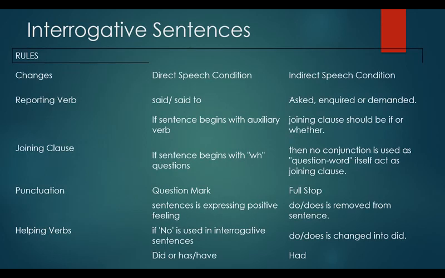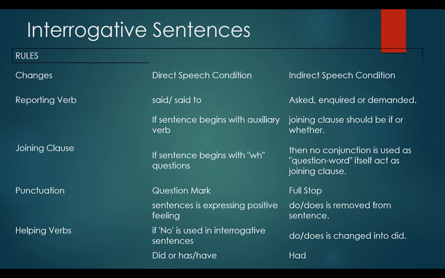Interrogative sentences are questions, and the reporting verb said or said to will become asked, inquired, or demanded. If the sentence begins with an auxiliary verb, the joining clause should be if or whether. If the sentence begins with WH questions like what, who, why, when, where, then no conjunction is used, as the question word itself acts as a joining clause. The punctuation would be question mark, and in the indirect speech, the punctuation will be a full stop.